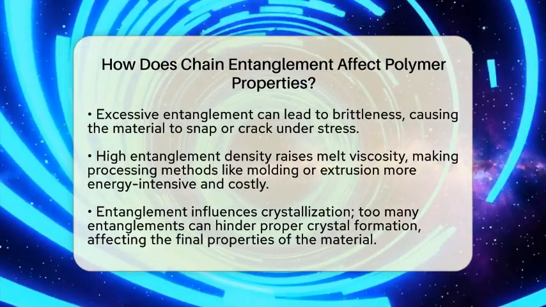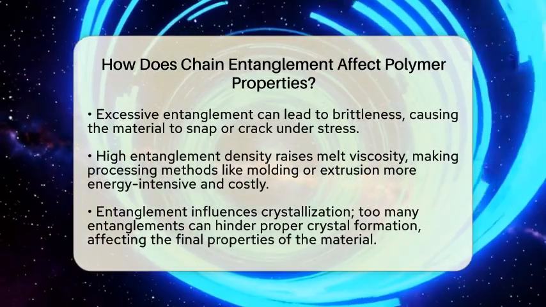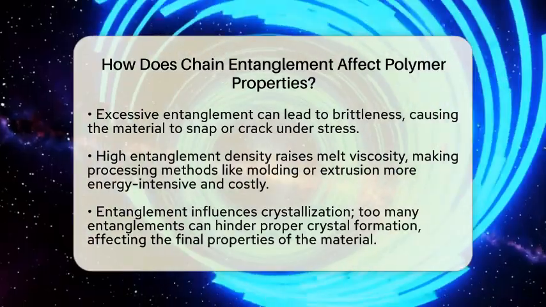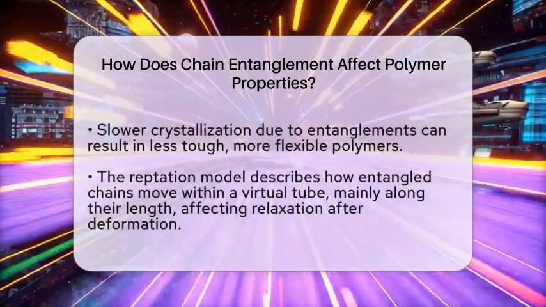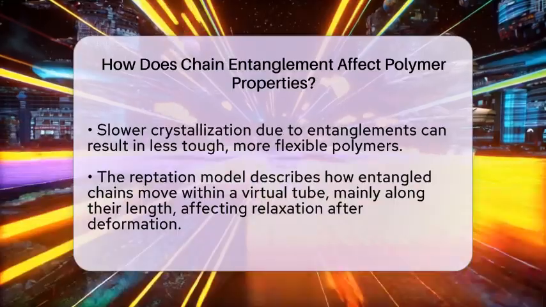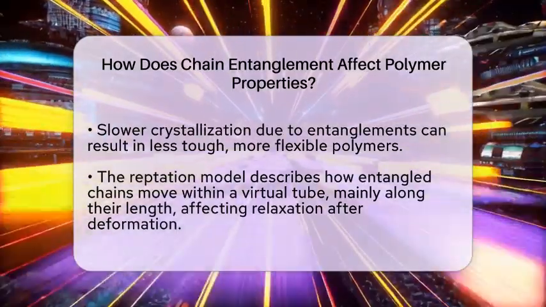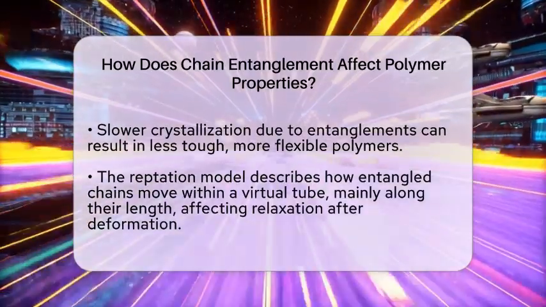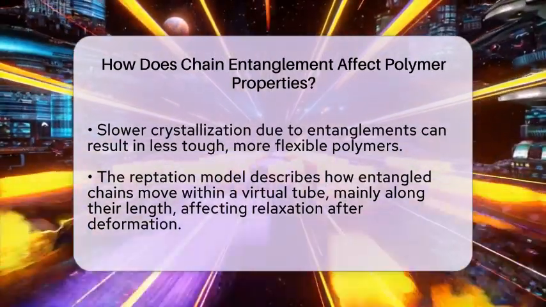Entanglement also influences how polymers crystallize. Crystals form when polymer chains align in an ordered way. If chains are too tangled, it can prevent proper crystal formation, affecting the final strength and flexibility of the product. Sometimes, slower crystallization results in fewer entanglements, which can make the material less tough.